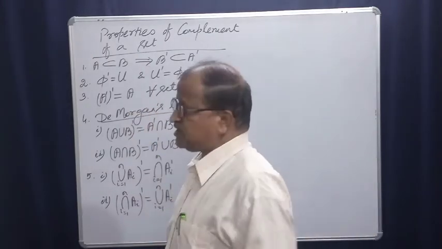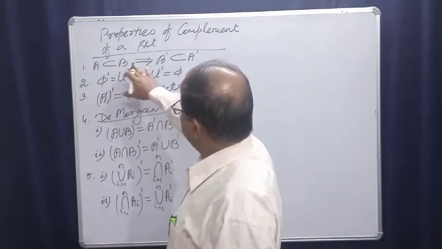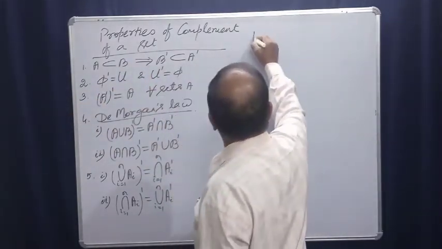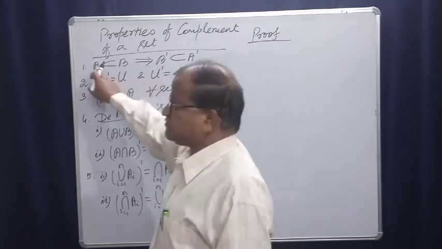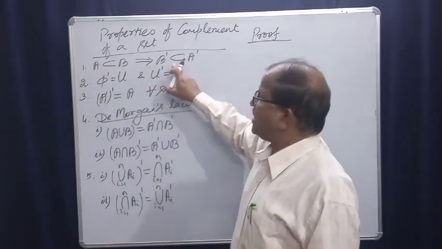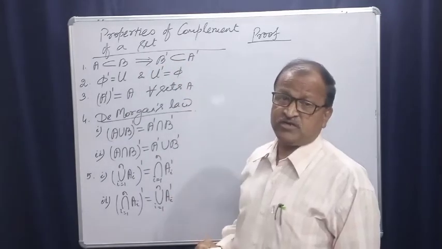Very simple properties. First one, proof. A is a subset of B implies B complement is a subset of A complement.